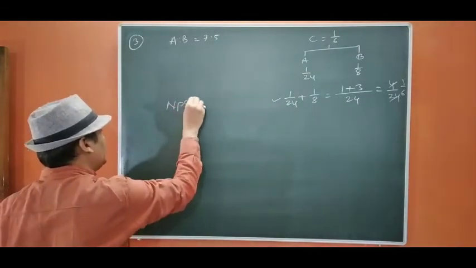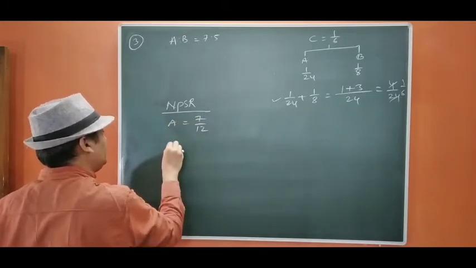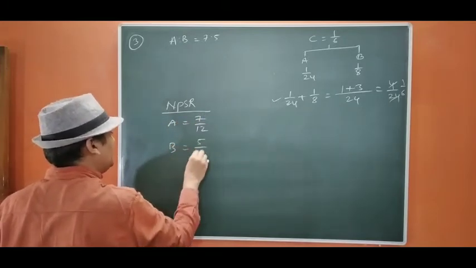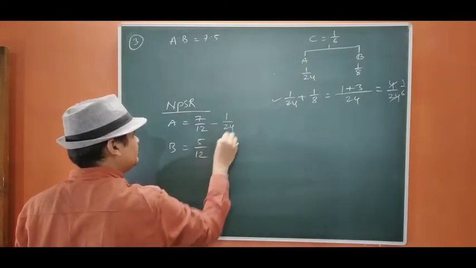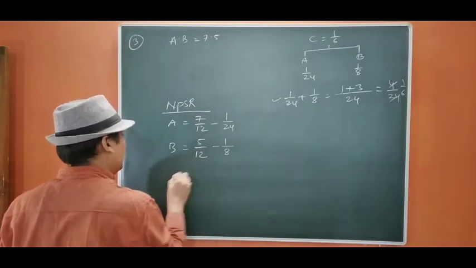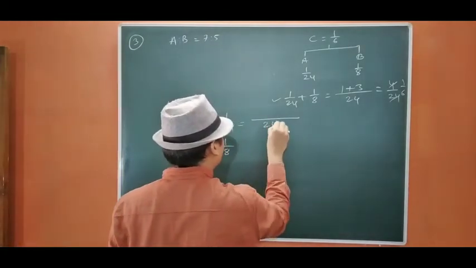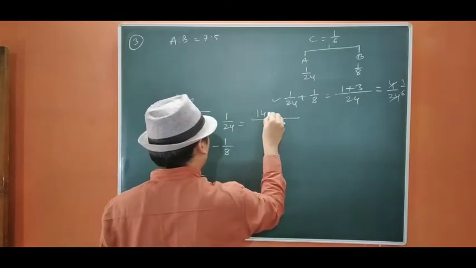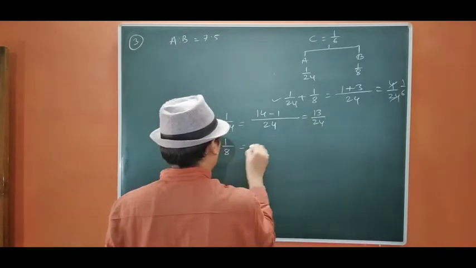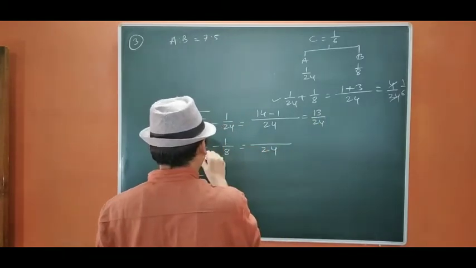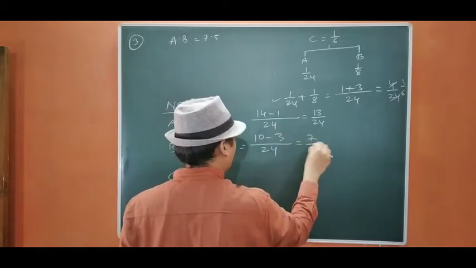So the new PSR will be: A 7/12, B 5/12. We are going to deduct 1/24 and 1/8, and C gets 1/6. So let us start. This will be 24. 14 minus 1, 13/24. 10 minus 3, 7/24.